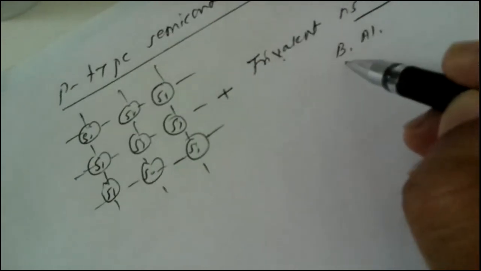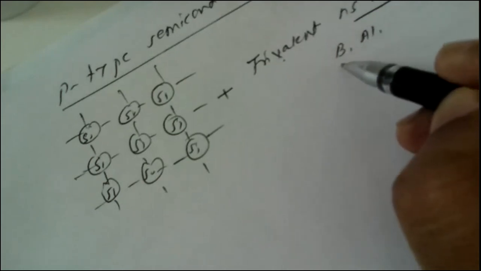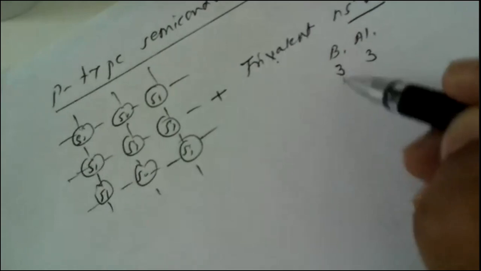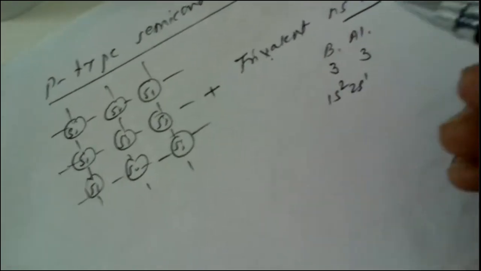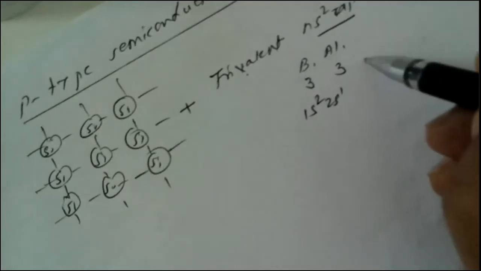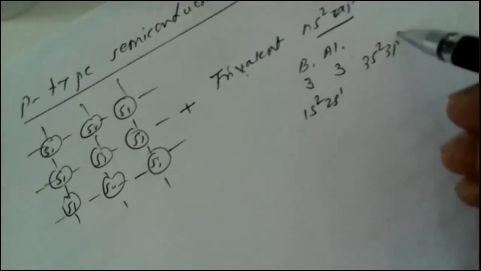These are some examples where they can contribute only 3 electrons. For example, boron has 3 valence electrons and aluminum also has 3 valence shell electrons. For example, boron has electronic configuration 1s2 2s2 2p1, and aluminum has 3s2 and 3p1.